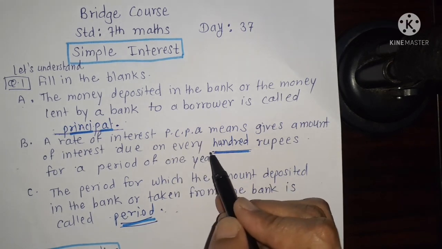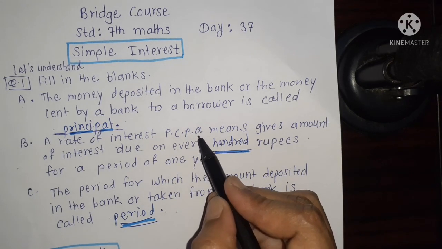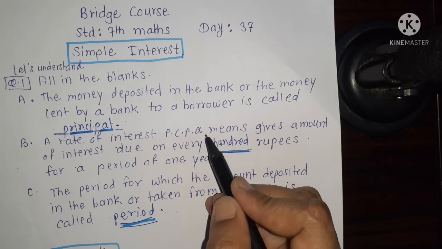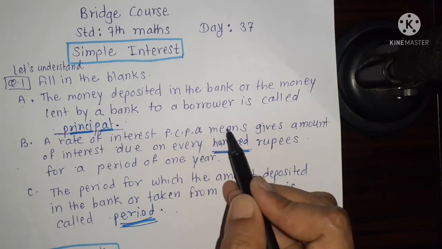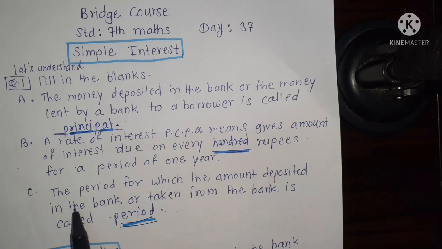For every 100 rupees we give interest for every year. The time for which we take or deposit the money is called the period.